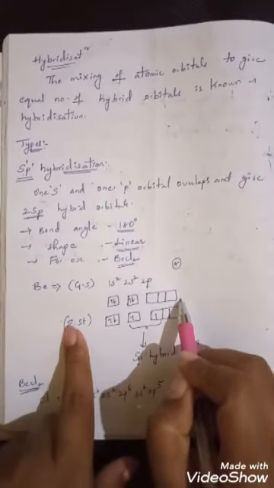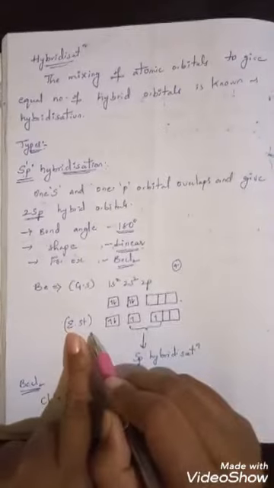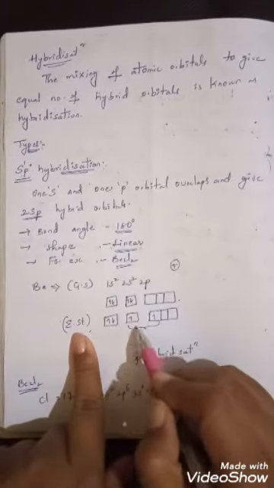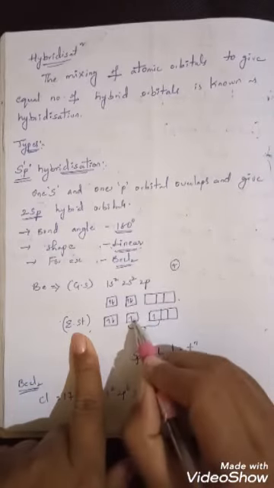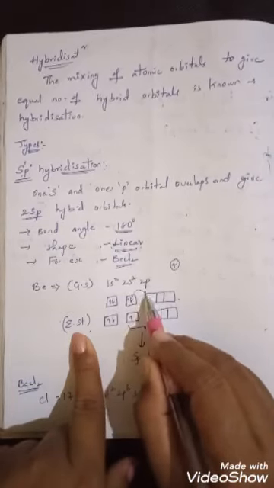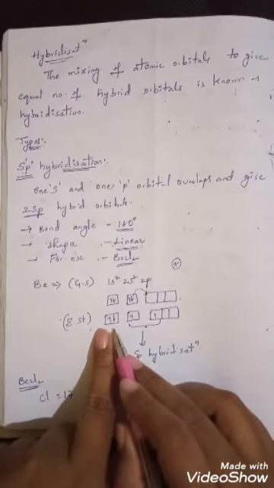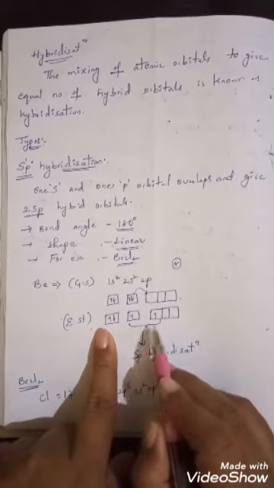Now we'll see the excited configuration. In the excited state, one of the 2s electrons gets excited to a p orbital. From here to here one electron jumps. Now the configuration changes to 1s2 2s1 2p1.